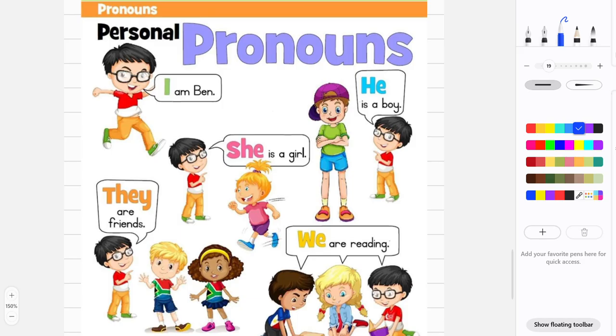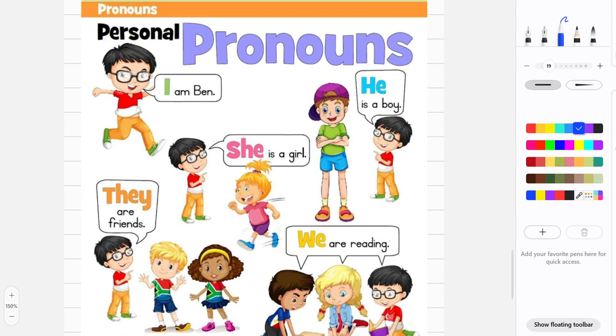I could use the personal pronoun to describe him. I could use the word he. So what did we just learn? We use the pronoun he for a boy, and we use the pronoun she for a girl.